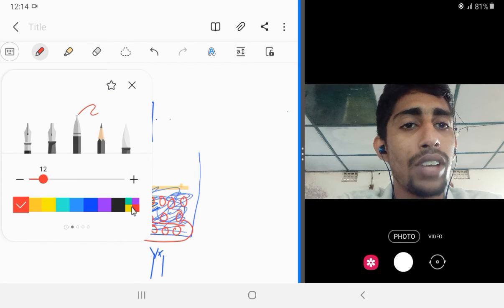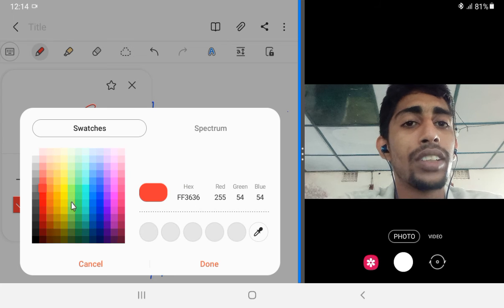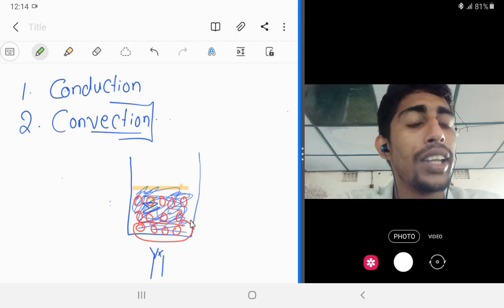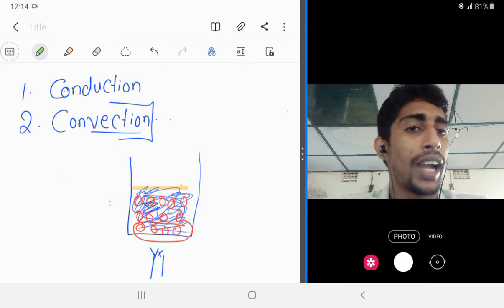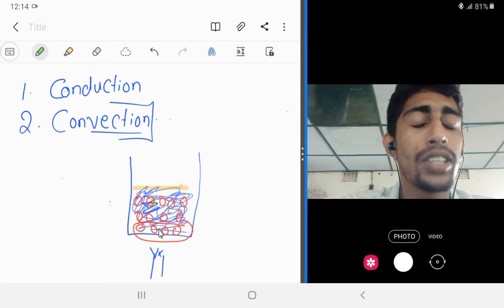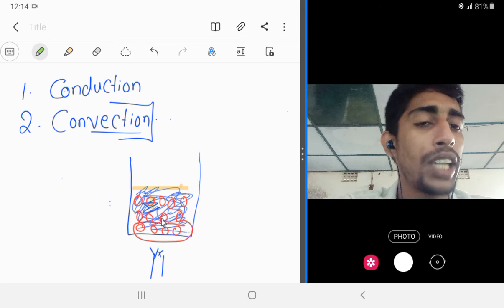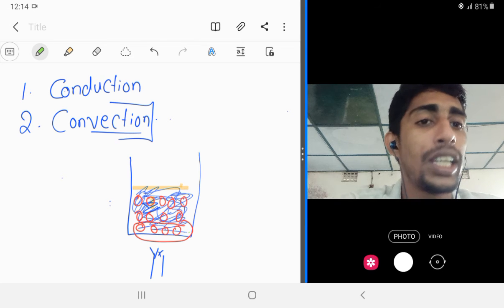Then what will happen? In conduction, when the molecules get a sufficient amount of energy, they vibrate and transfer the heat energy to the next upper layer.